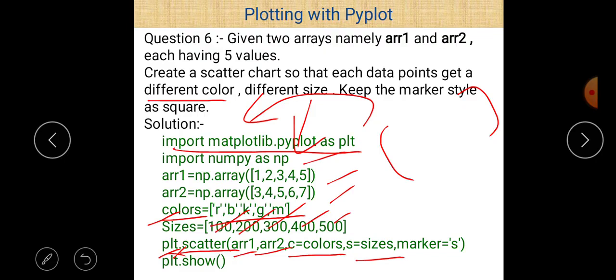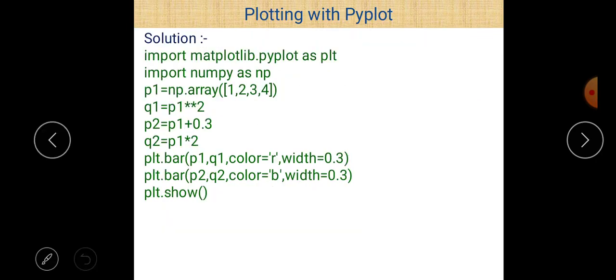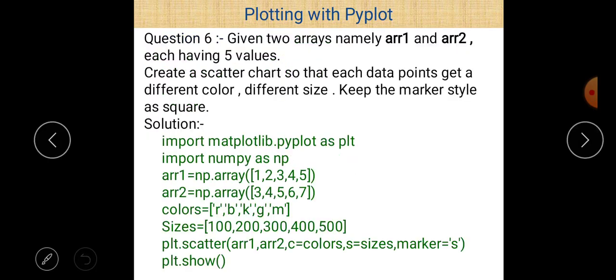Marker is s, which is already given in the question: marker style as square. So we just give marker is equal to s. S basically stands for square. And then last, plt.show. This is the statement we give to show the scatter chart.